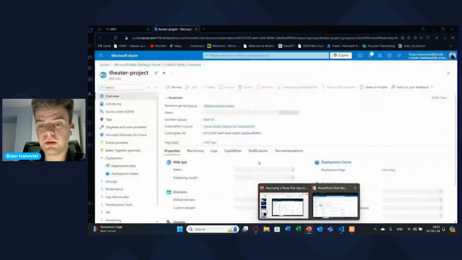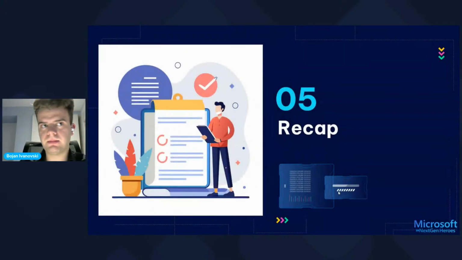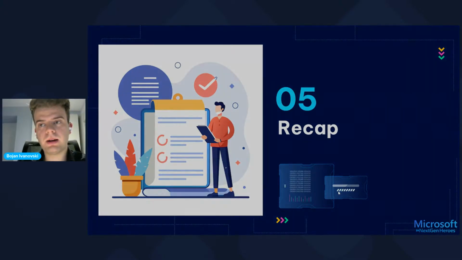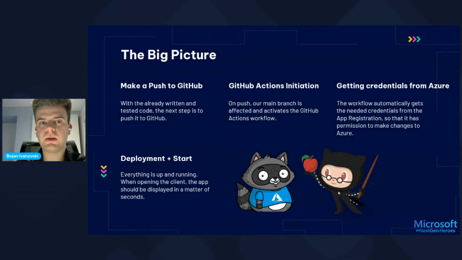Okay, so basically this was everything that I have planned for today for me to show you for this event. And now I would like to sum it up in what is called the big picture. So now I would give you a little sum up of everything that we have done till now.